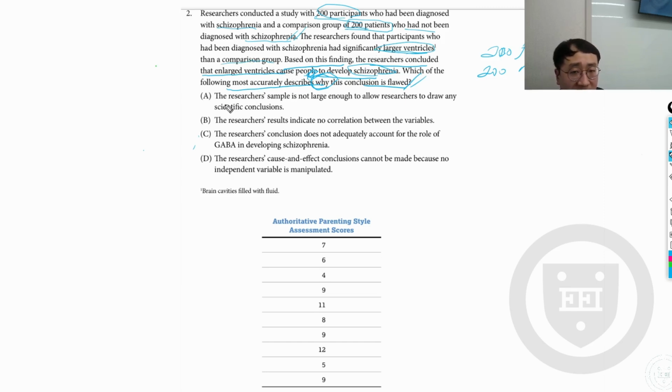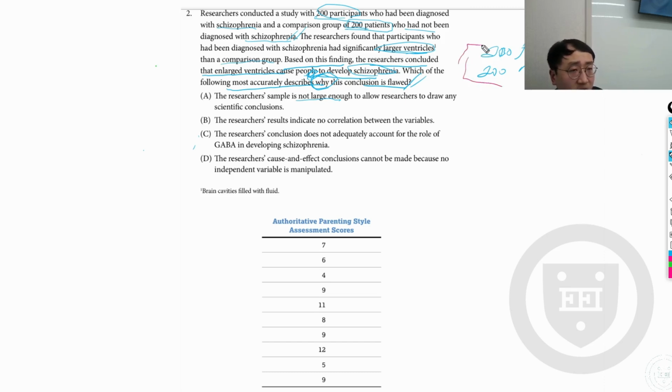All right, let's look at response A. The researchers' sample is not large enough to allow researchers to draw any scientific conclusions. Do you think this response might be the answer? Using the process of elimination, we can see that based on response A, there are 200 participants who have been diagnosed with schizophrenia, that's 1, and 200 patients who had not been diagnosed, that's 2.